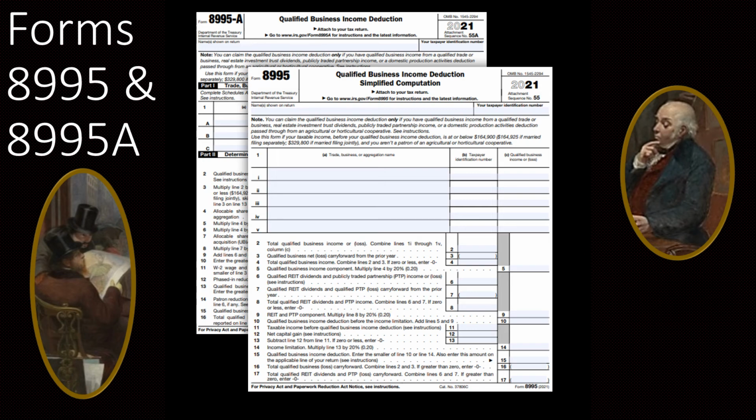So if they have more than one Schedule C, you would see them listed there, and then they get aggregated together, and the deduction gets calculated from there. In the bottom portion, there is a line, line 8, and that's where the 199A dividends from a REIT that get reported on that 1099 dividend form flow onto this form.